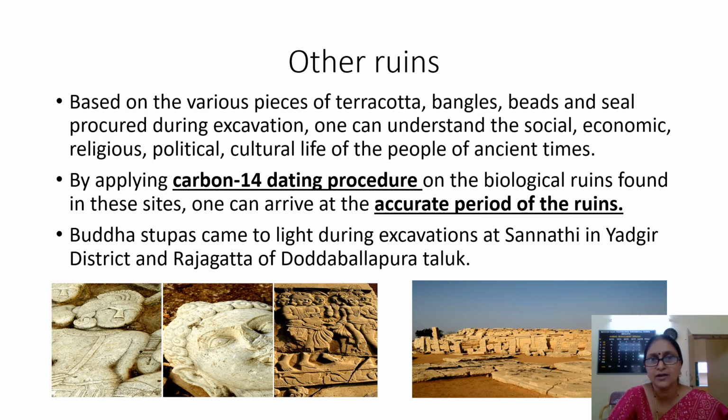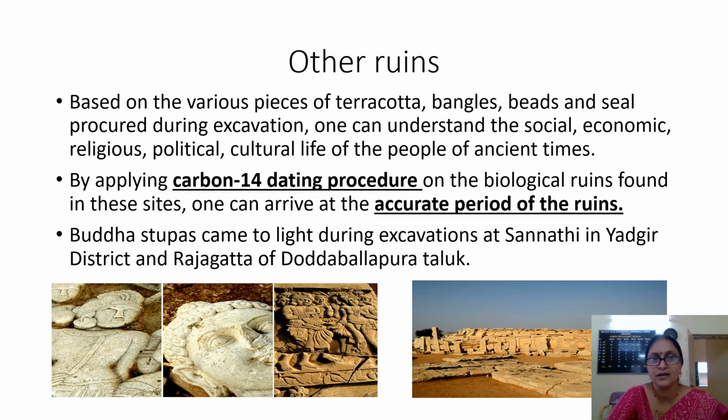By applying the carbon-14 dating procedure, if we want to come to know to which period those ruins belong, whether they are 1000 years old or 2000 years old, what do we do? We apply a procedure called carbon-14 dating on the biological ruins. By applying this procedure, we can come to know the accurate period of those ruins.